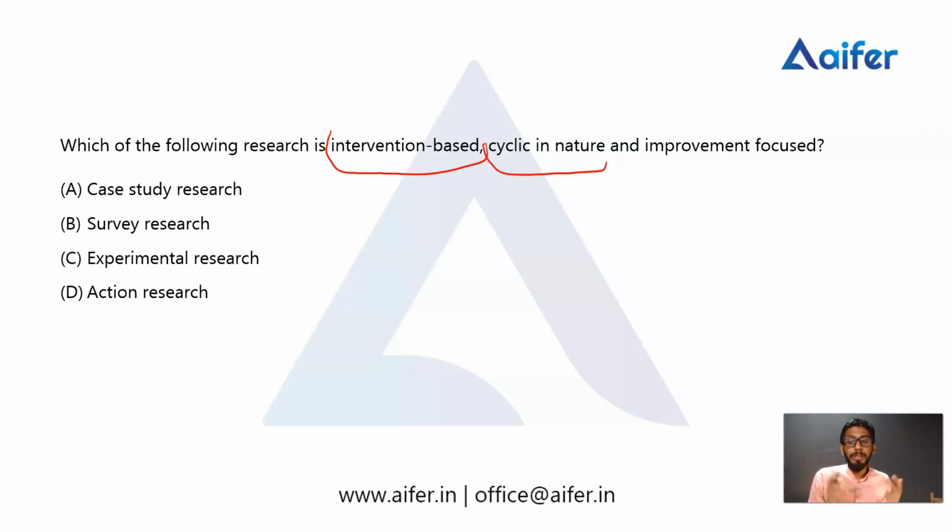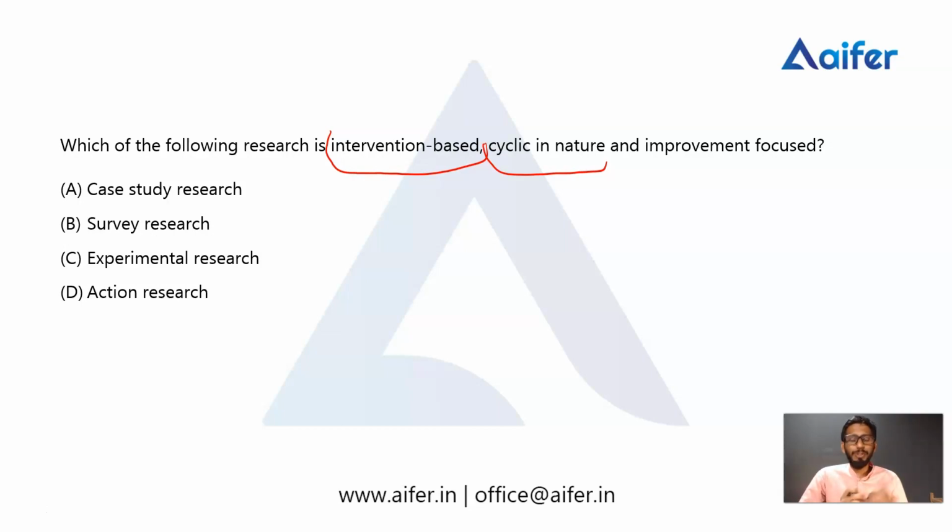Mostly there are so many questions related to types of research, but how can we differentiate the types of research? Only based on key terms can we differentiate the types of research.